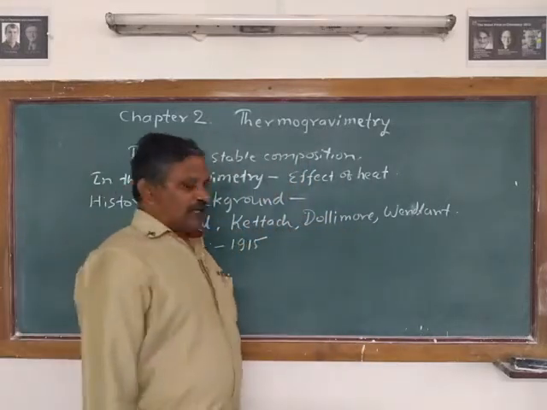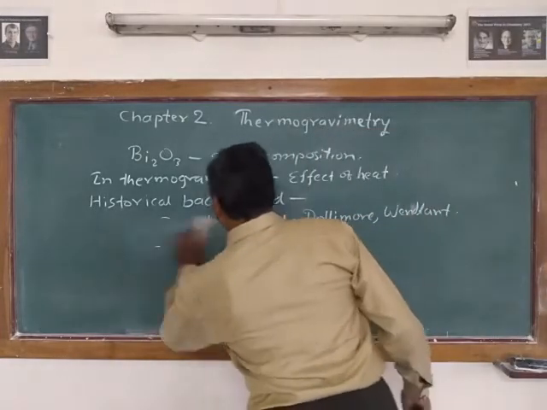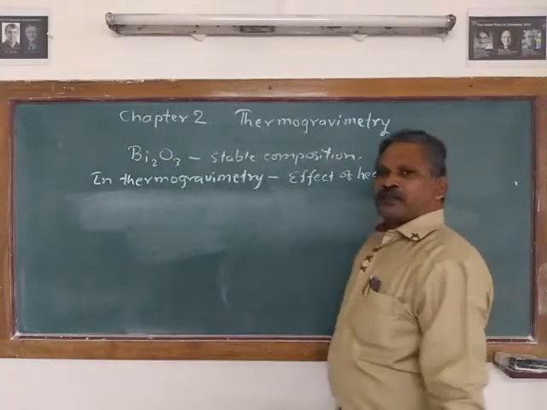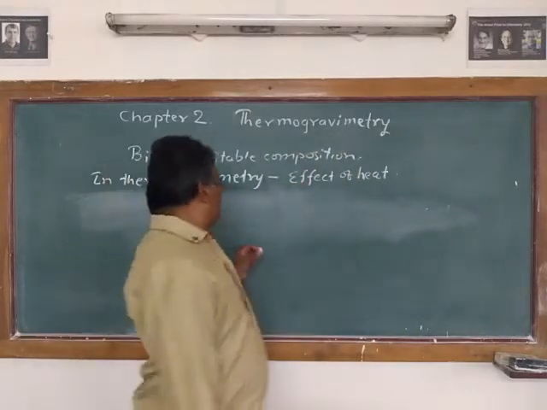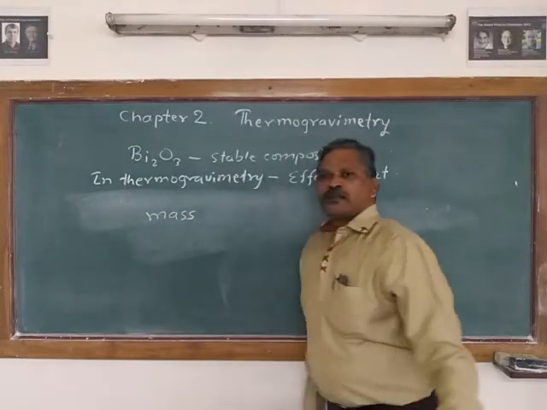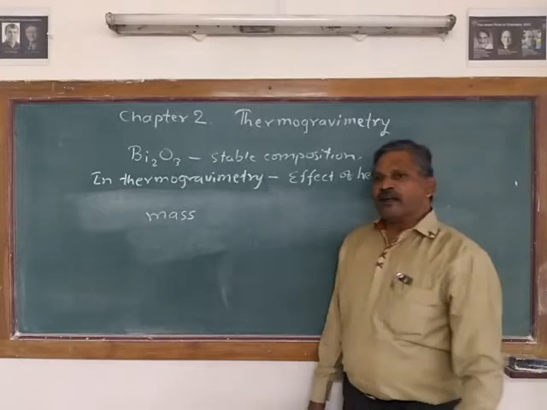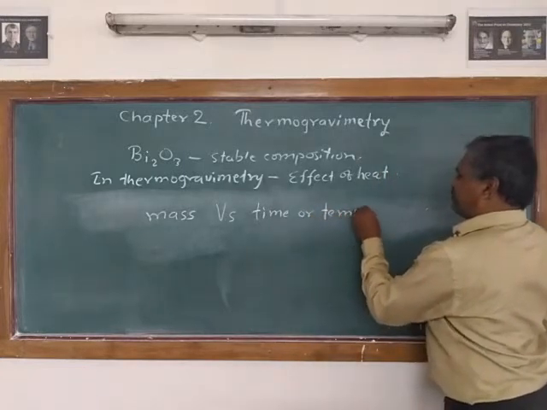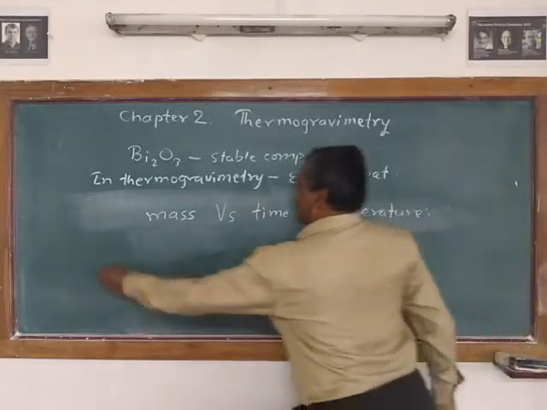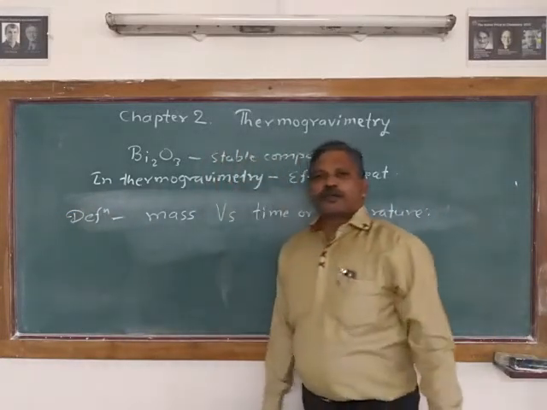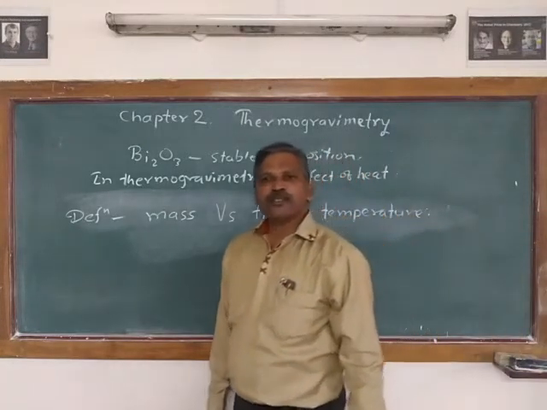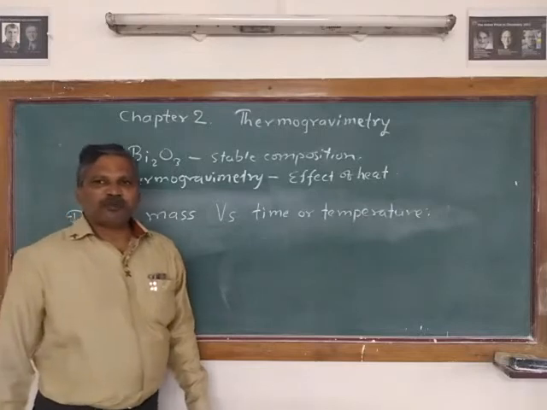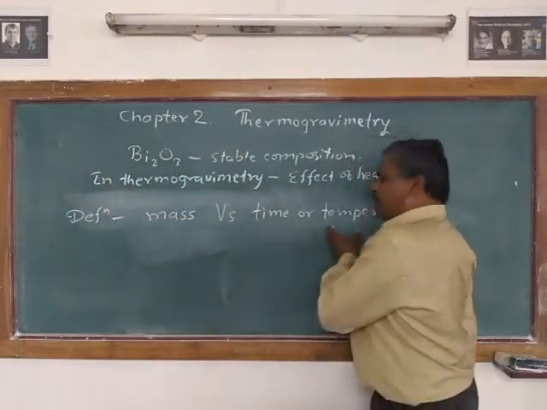The definition of thermogravimetry: it is a technique in which the mass of the sample is monitored against time or temperature, while the temperature of the sample in a specified atmosphere is programmed. So here we have to program the temperature.